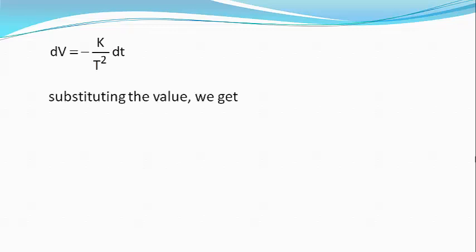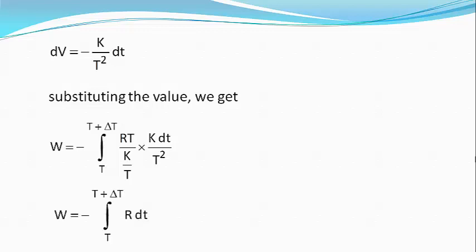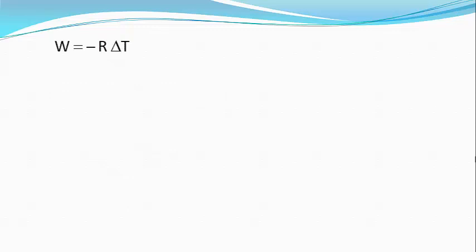Substituting these values of V and dV in the above integral, we get W equals minus integral from T to T plus delta T into RT divided by K by T into K dT divided by T square, which on simplification gives me W equals minus integral from T to T plus delta T into R dT, or minus of R delta T, equation 3.